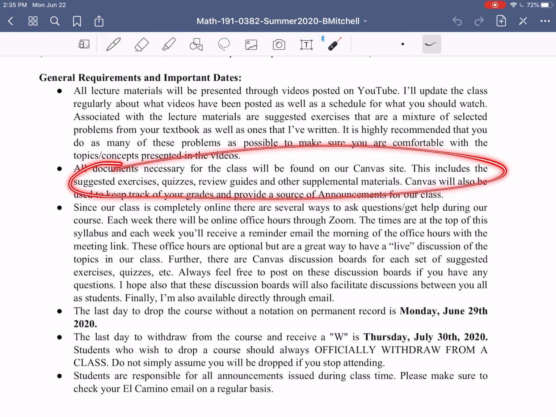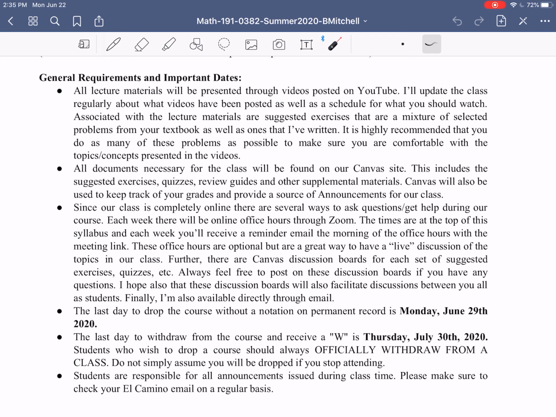Where do you find all the documents and suggested exercises and things like that? Well, all the documents necessary for our class will be found on our Canvas site. If you go to the Files section of Canvas, you'll already see that there are some review materials and our syllabus, which we're talking over right now. All those things are up there, and there are folders for suggested exercises, etc. Anything that I write for you guys, any suggested exercises or review guides that I put up, I will also always post a solutions document so you can reference that as well.